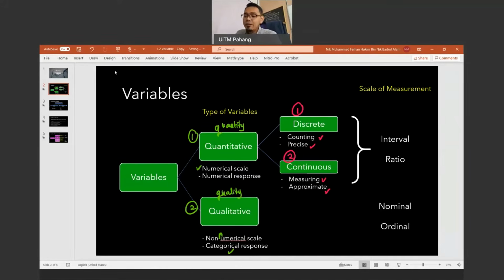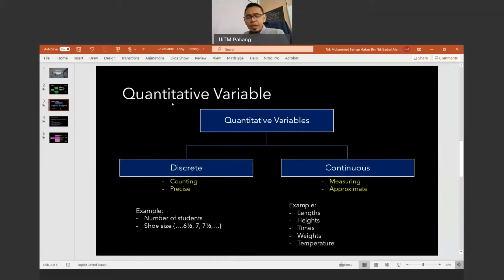Alright, so we have scales of measurement. Usually for the quantitative variable, we have the interval and ratio scales, and for the qualitative variable, we have nominal and ordinal. All right, so let's look at the next one. The quantitative variable can be divided into two, as I said just now. The first one is discrete and the second one is continuous.